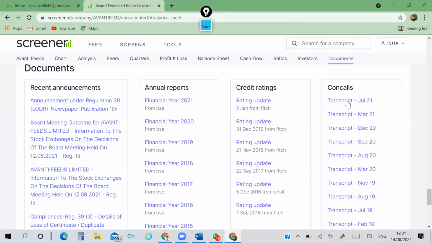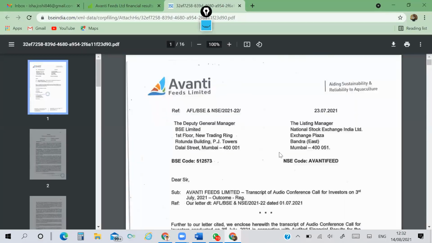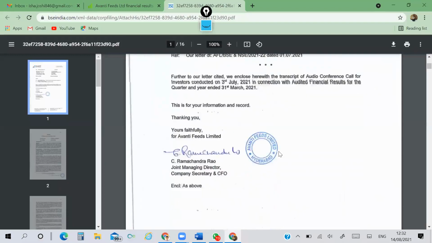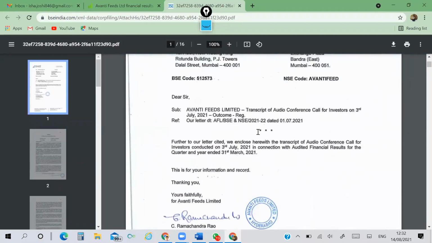Now, this is con call. Whenever the company is taking any investor meet online through con call, that information is given here. If you go to transcript of the con call, you can get the detailed information here. They inform the exchange on what date they have held the con call. It is an investor con call for investors on 3rd July 2021.